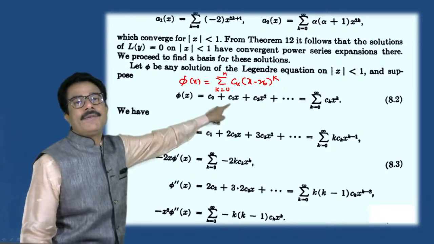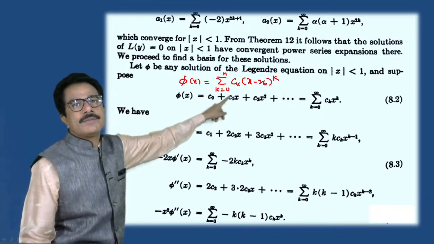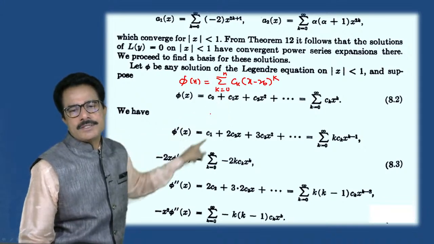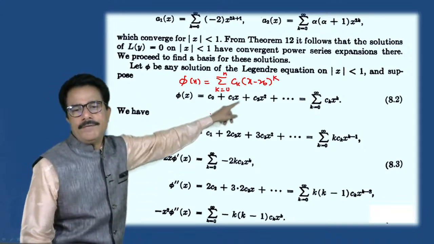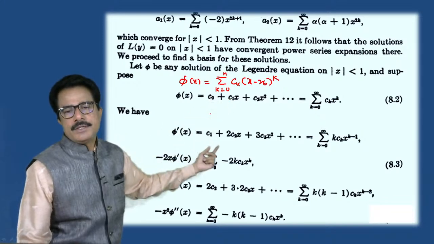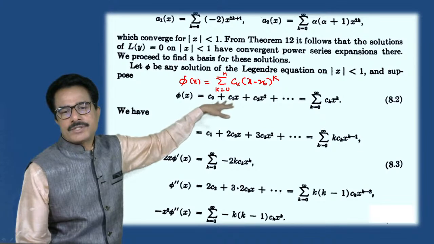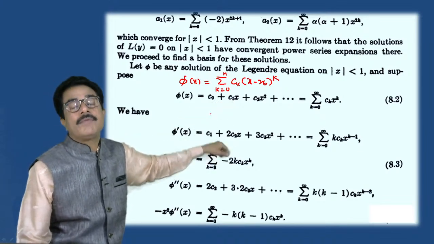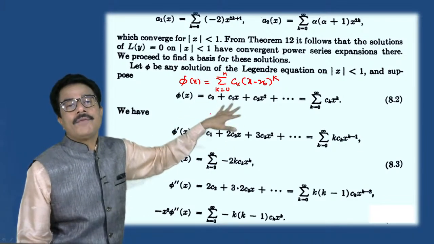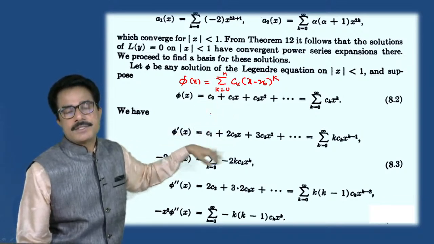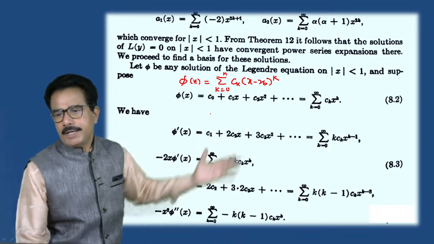Now see this, C1 of x means C1 is a constant coefficient, derivative of x is 1, so C1 of x gives C1. C2 of x square gives 2 times C2 of x. C3 of x cube gives 3 times C3 of x square. C4 of x raised to 4, we can write this as 4 into C4 of x raised to 3. In this way we can obtain.